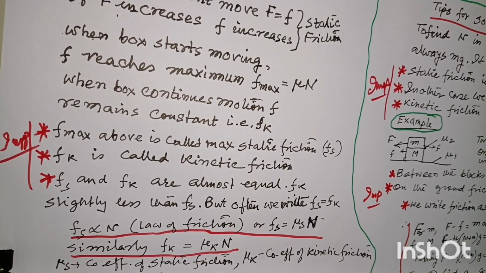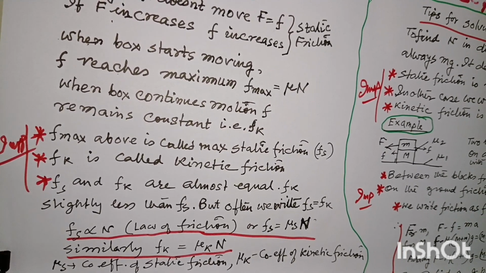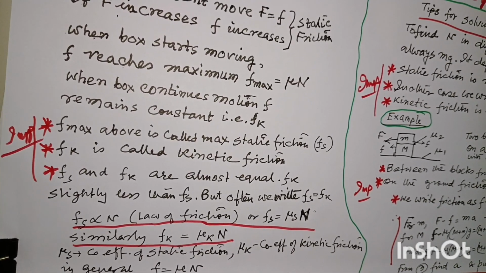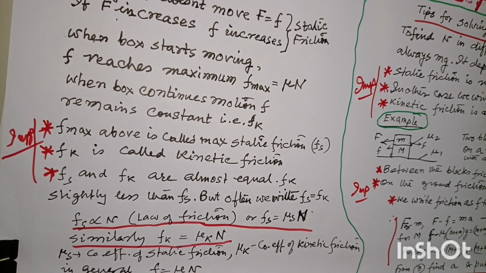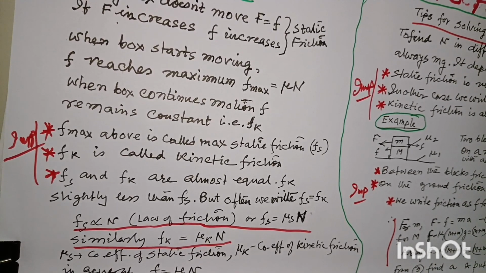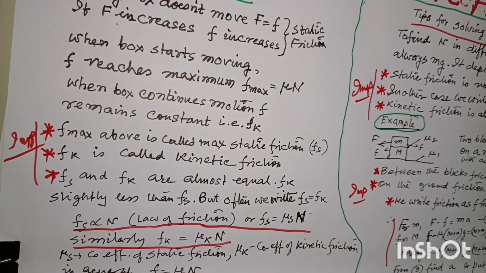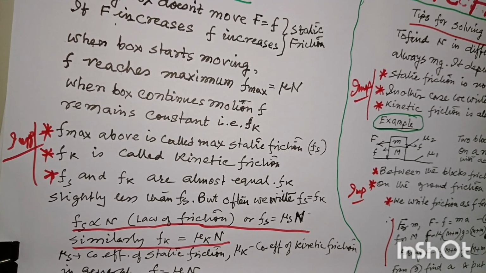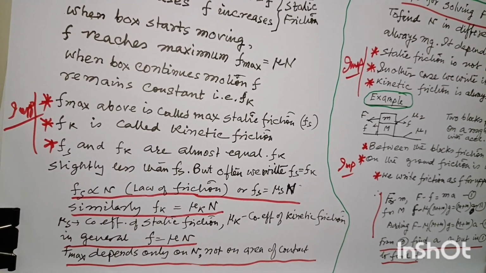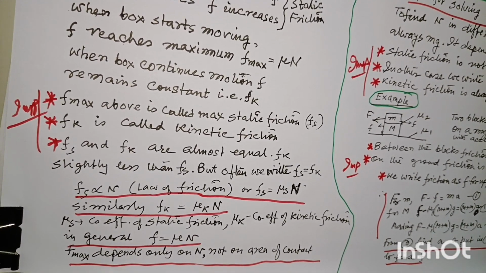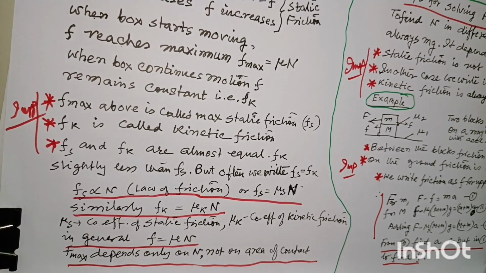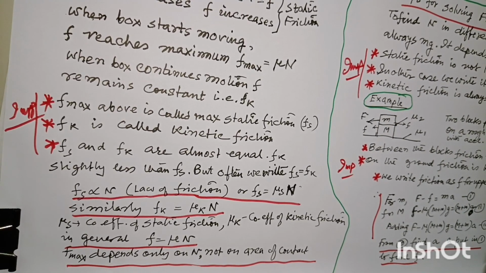So we come to the next line. Fs is proportional to the normal reaction. This is called the law of friction, or we can write Fs equal to mu s into N. Similarly, for kinetic friction we can write Fk equal to mu k into N. These mu s and mu k are called coefficients of friction.